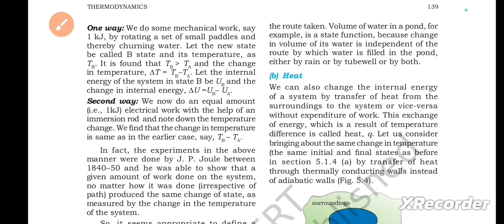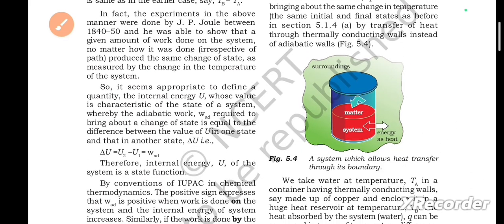Volume of water in a pond, for example, is a state function because change in volume of its water is independent of the route by which water is filled in the pond, either by rain or by tube well or by both. Next, second one is heat.